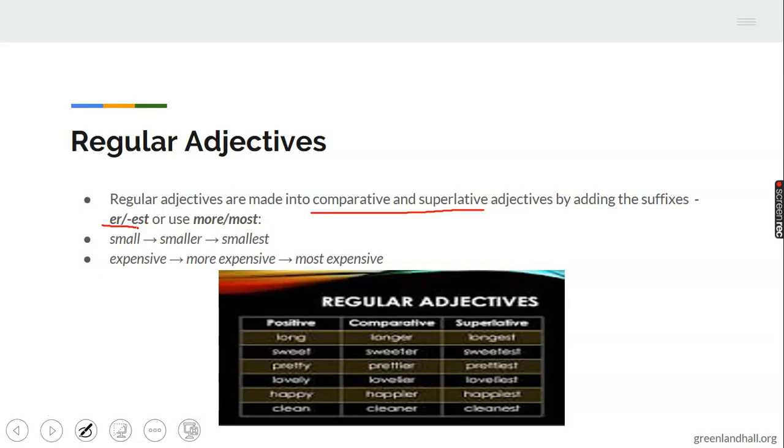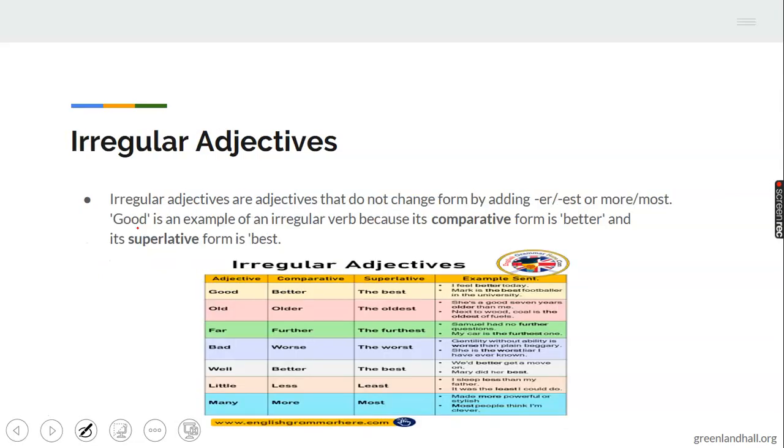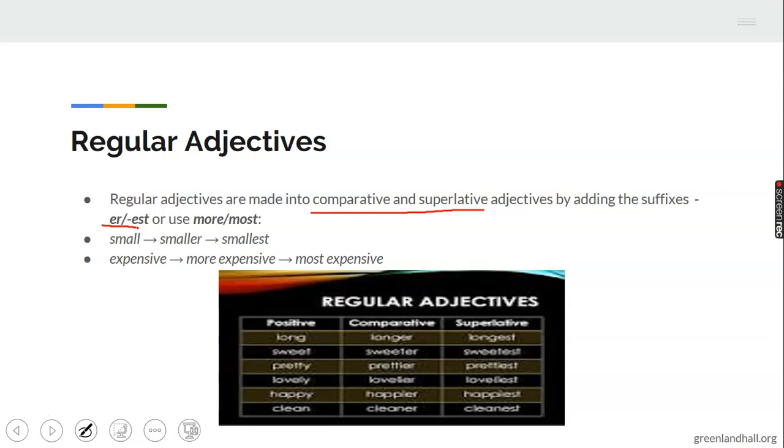You can see examples here. Long, longer, longest. We add er. Then at times we add more or most. We have most successful, most expensive, more expensive.